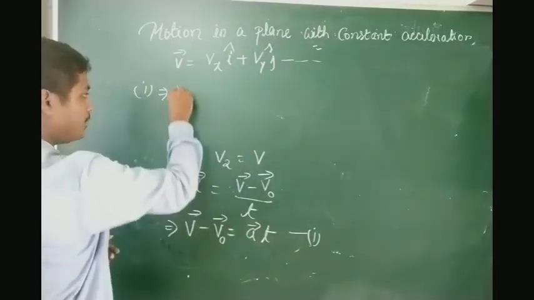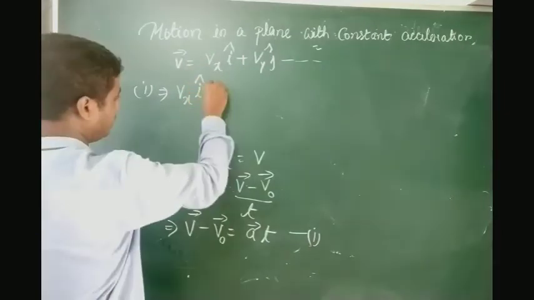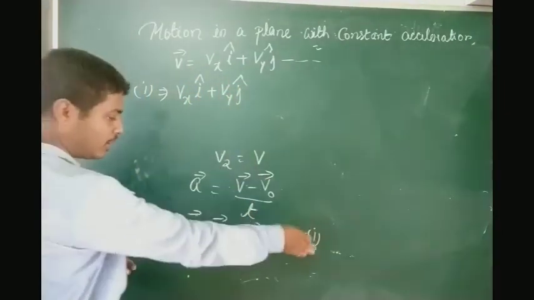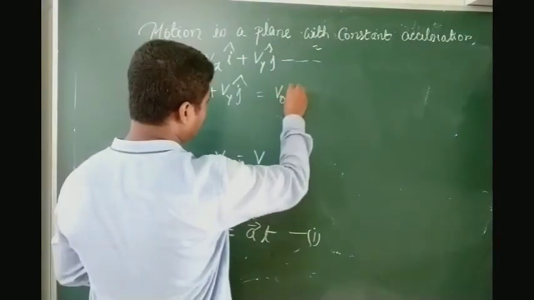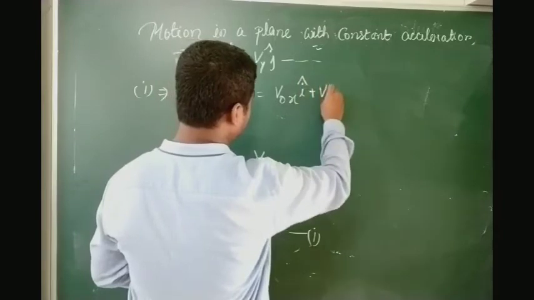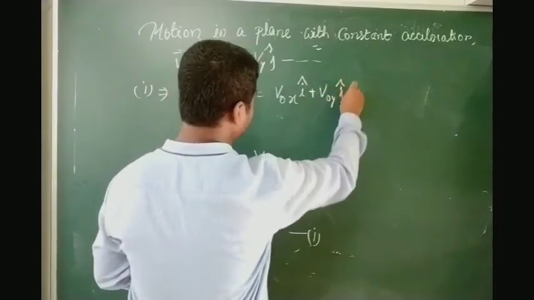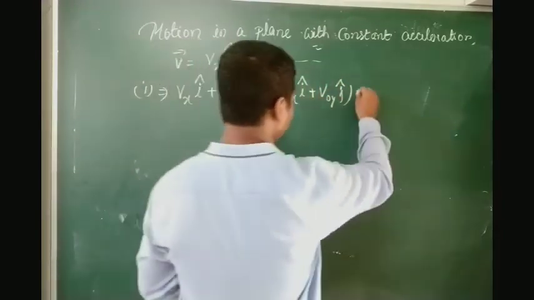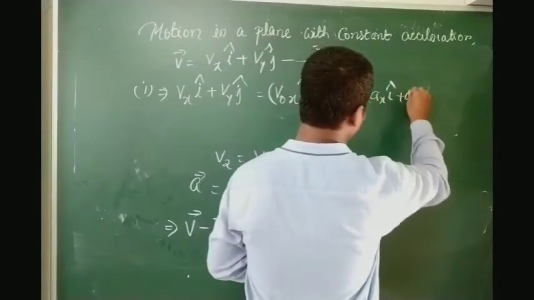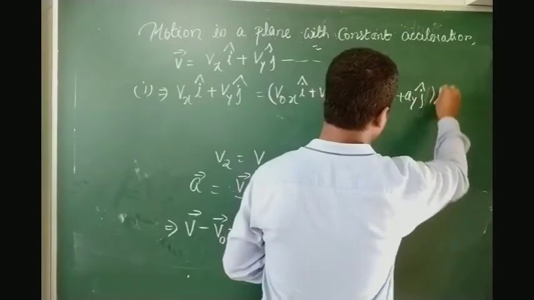So I will directly put the values: v0x i cap plus v0y j cap, plus ax i cap plus ay j cap, into t.